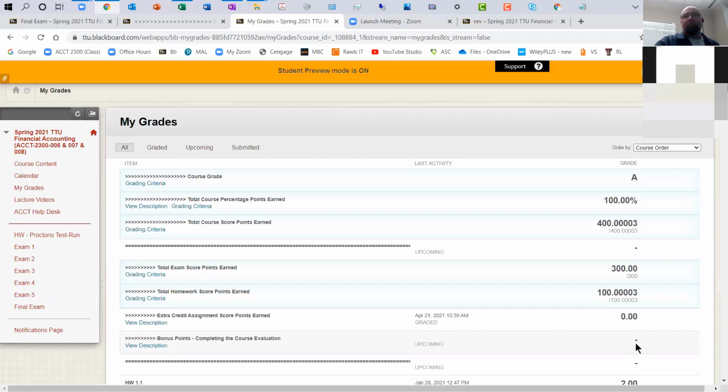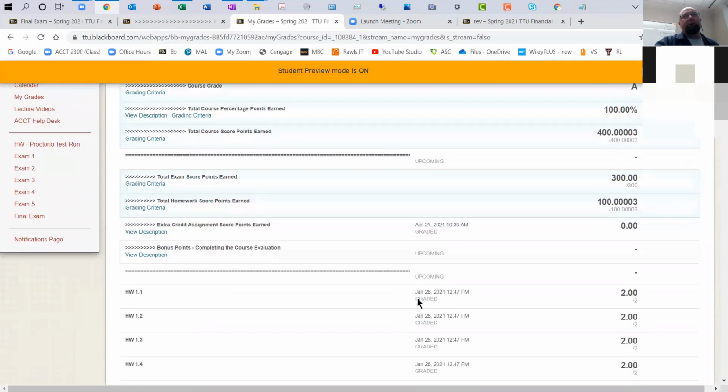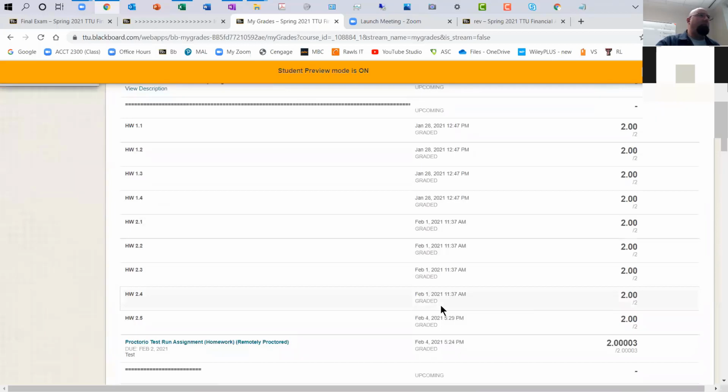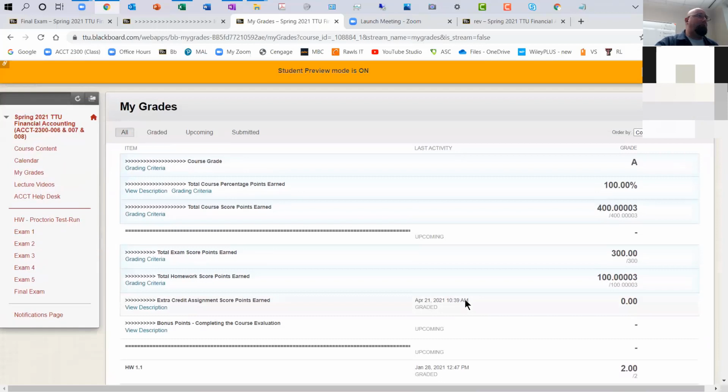That usually is what people need to get them over the hurdle of the grade they're trying to get. In the meantime, check out Blackboard and make sure that all the points for all the homework assignments have been uploaded correctly. Remember, they're all 2 points, and I just multiply your homework percentage times the 2 points to tell you how many out of 2 points each homework assignment you've earned. So those should be up to date. Let me know if you want me to take a look back at anything. I know it's been a lot, but there you go.